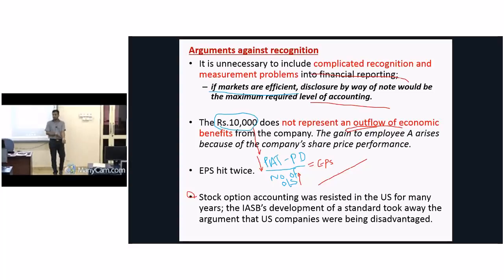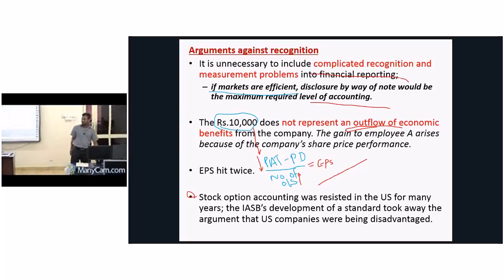It means, usually what should happen? When people are performing well in my organization, if employees are contributing more to the organization, my EPS should increase. As a result of this adjustment, what happens? It comes down twice. Double impact. Double negative impact to EPS.